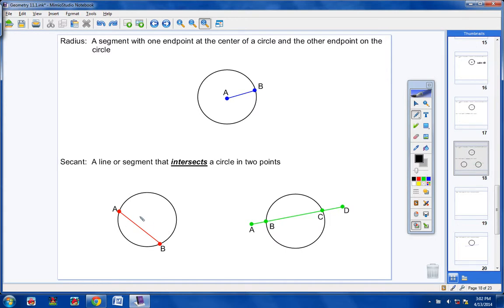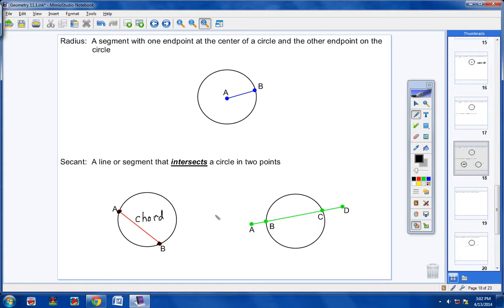AB is what we call a chord. Now I guess technically you could say that AB is intersecting the circle in 2 points, here and here, but when the segment stops and rests directly on the circle, we call that a chord.